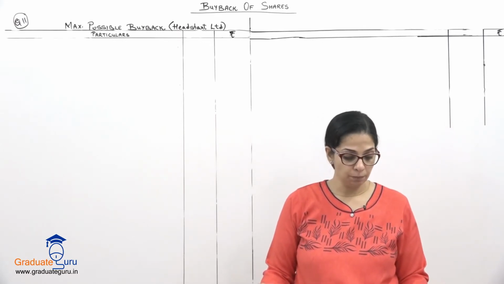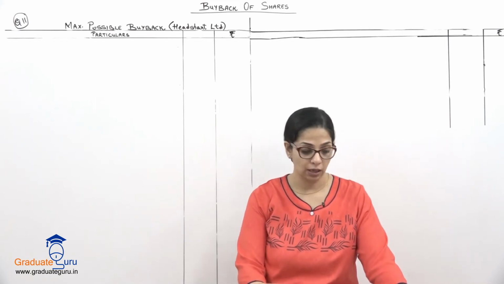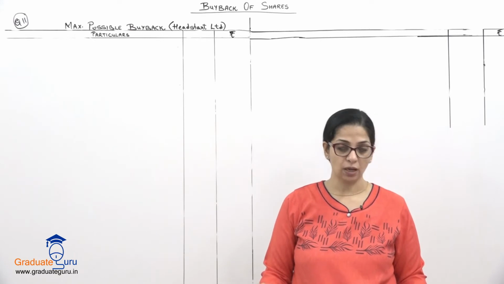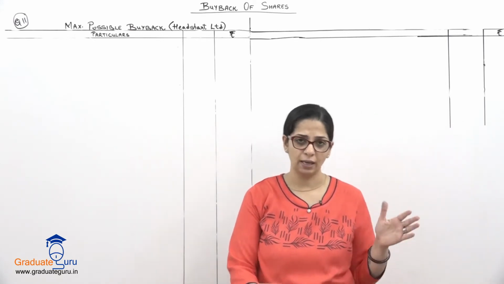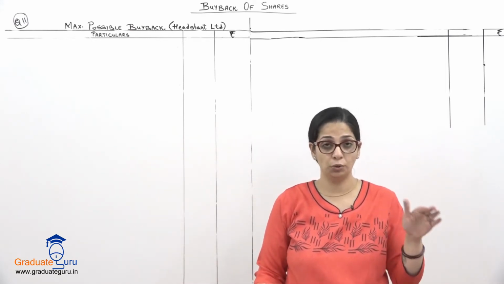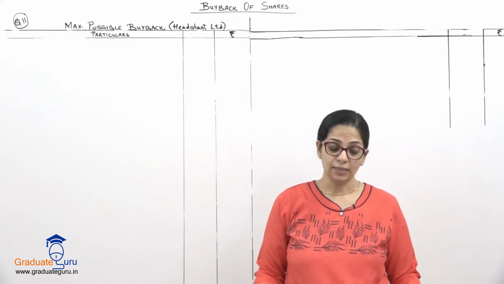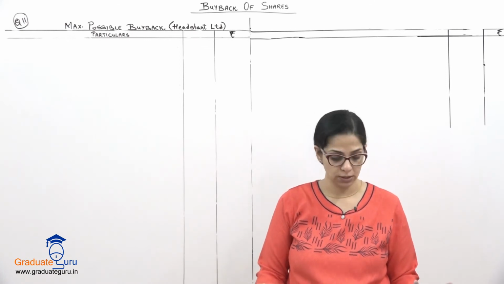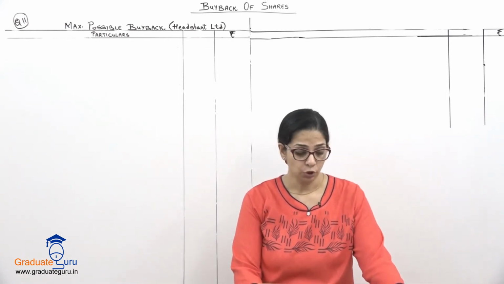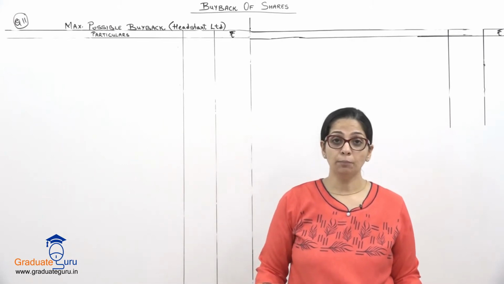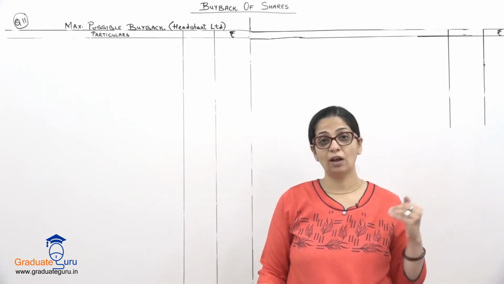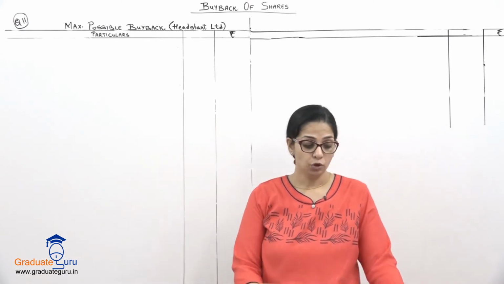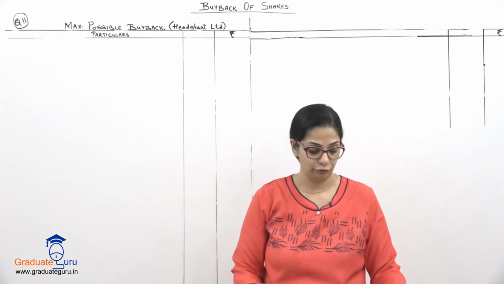Securities premium is given, general reserve, profit and loss account, 12% debentures, sundry creditors and sundry provisions. So that is your current liabilities, we are not going to be bothered about that. Asset side, we have machinery, furniture, investments, stock, debtors and bank balance. You are requested to determine the maximum possible buyback. So again, we have to find out कितने shares हम buyback कर सकते हैं at rupees 15 each.